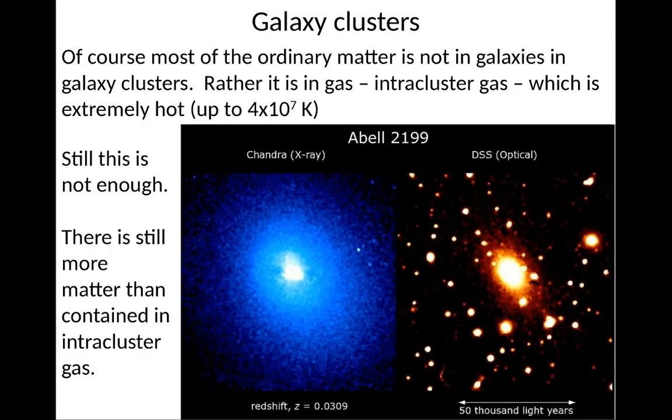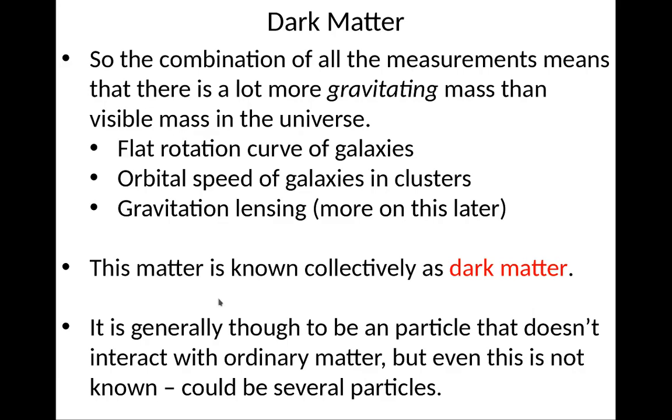So here's an example of intracluster gas. This is Abell 2199. There is basically gas around it, seen in this X-ray image from Chandra. And basically there's the optical image of it. And see there's lots of gas where there's not a lot of galaxies. So there's still more matter, or more dark matter, that is contained in this intracluster gas.